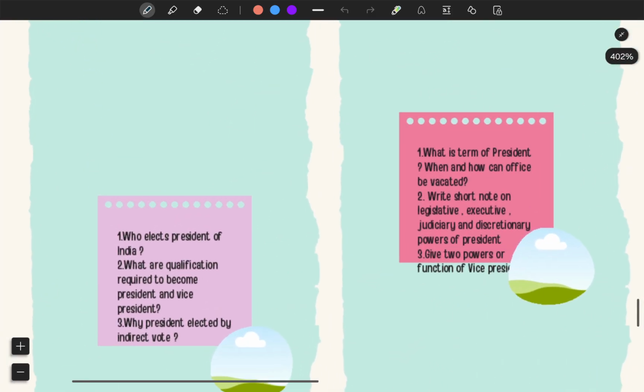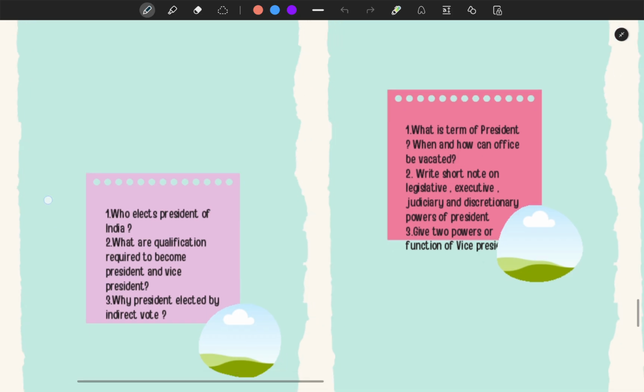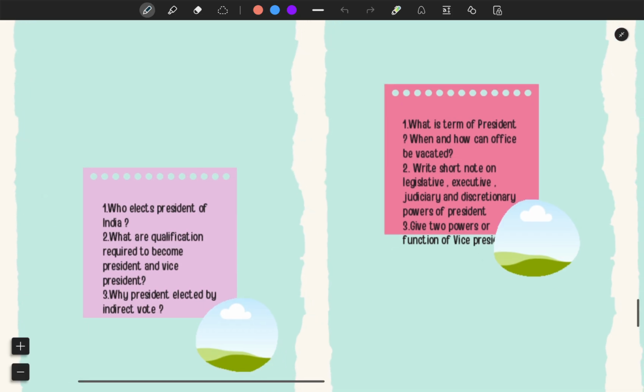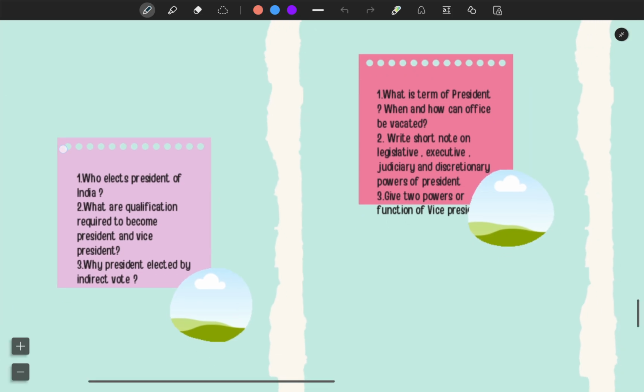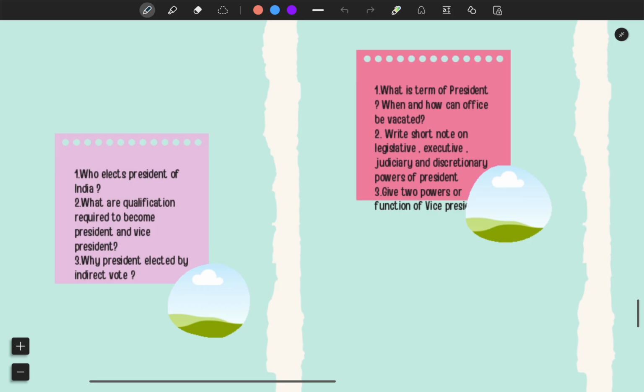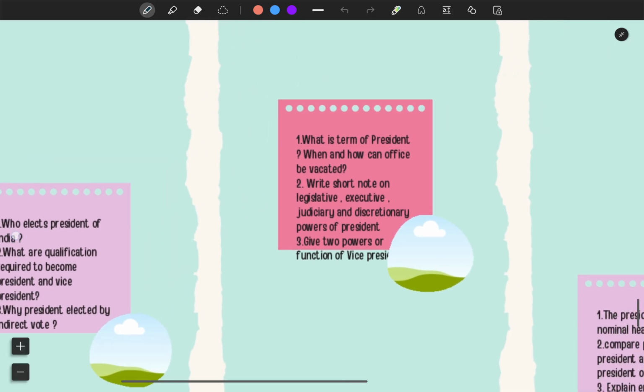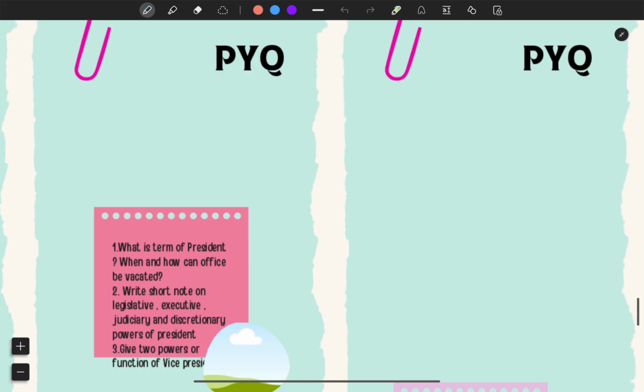Who elects the President of India? You answer me. Who elects the President of India? Indirect election by elected members, and answer it below. What are the qualifications required to become President and Vice President? What were the qualifications? One needs to be eligible for Lok Sabha, the other for Rajya Sabha, the rest: citizen, 35 years, no office of profit. Why is the President elected by indirect vote? Why are they elected in indirect voting? Mention at least 3 points.